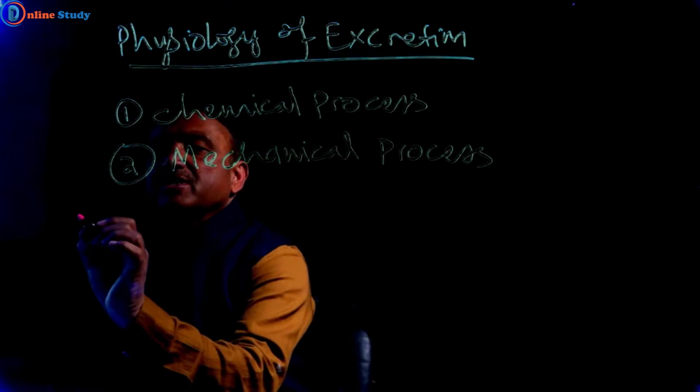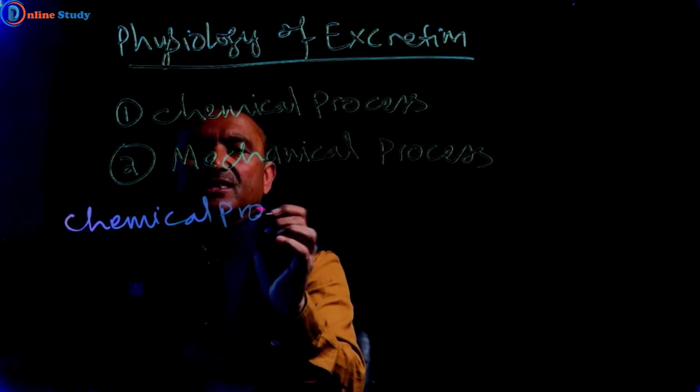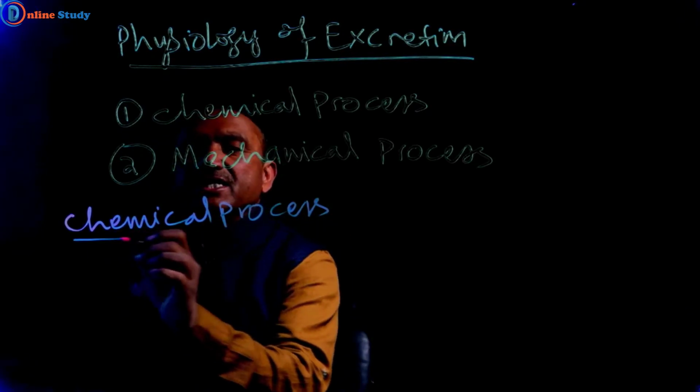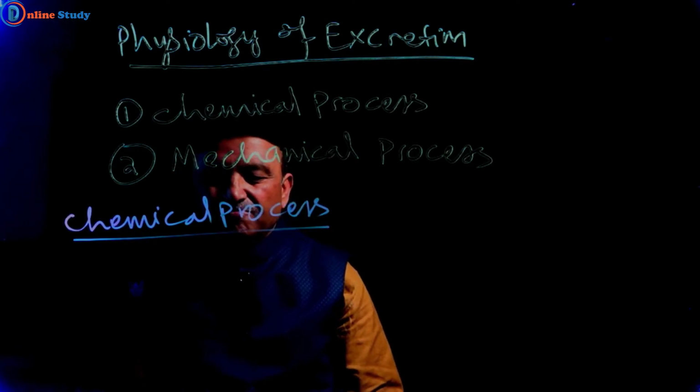In chemical process, we will discuss about formation of urea. How does urea form?